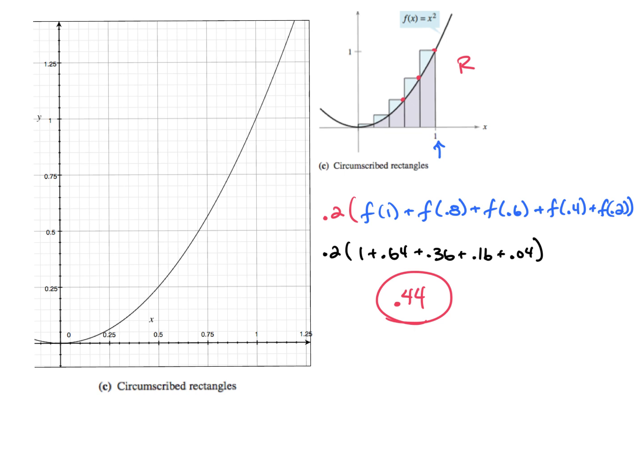All right. So, what would be the average of 0.24 and 0.44? 0.34. Exactly. So, does anybody know the actual area under the curve from 0 to 1 of x squared? It's 1/3, which is 0.3 repeating. Now, is 0.34 pretty close to 0.3 repeating in my opinion? I think it's pretty good. All right. So, how would we actually get closer though? More rectangles. I bet you if we did 10 and we averaged them together, I bet you would get pretty darn close to that 0.3 repeating. All right. And so that's what we'd do.